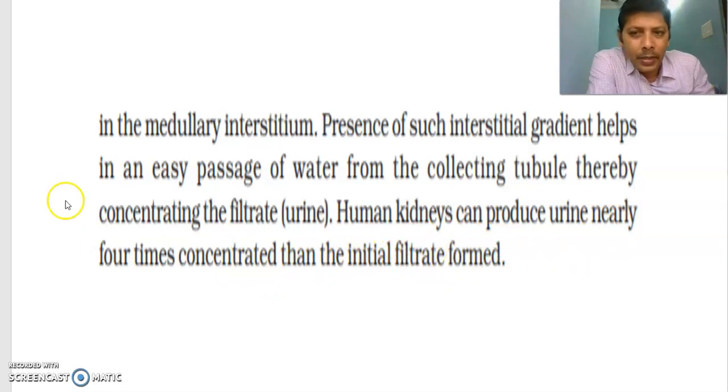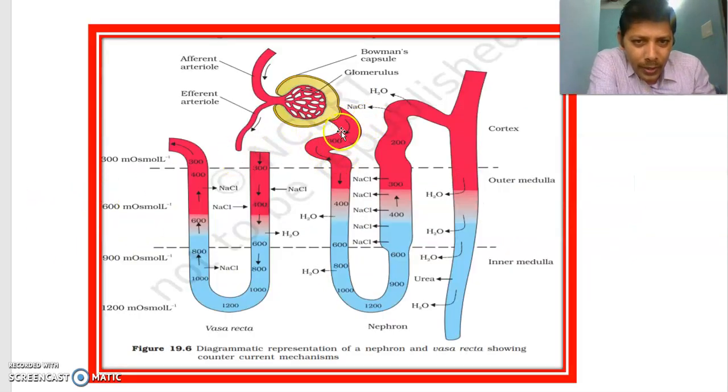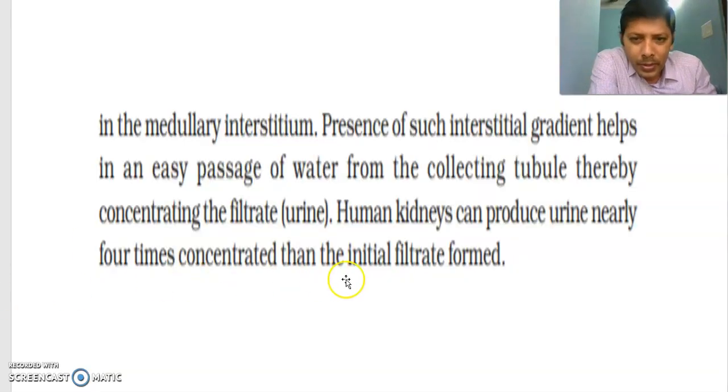The initial filtrate, the primary urine, is 300 milliosmol, but the urine going out of our body has an osmolarity of 1200. How can human kidneys produce urine four times more concentrated than the ultrafiltrate, renal filtrate, glomerular filtrate or initial filtrate?